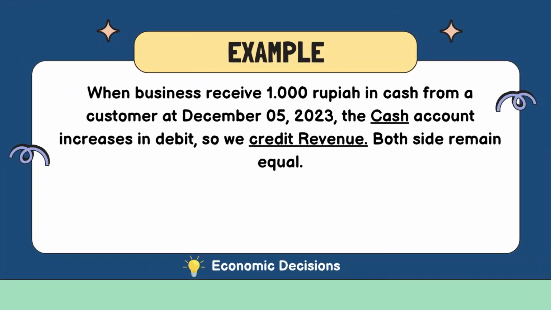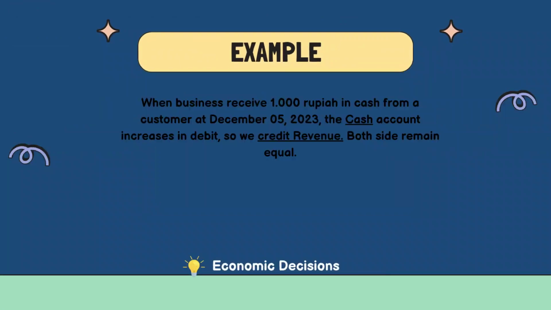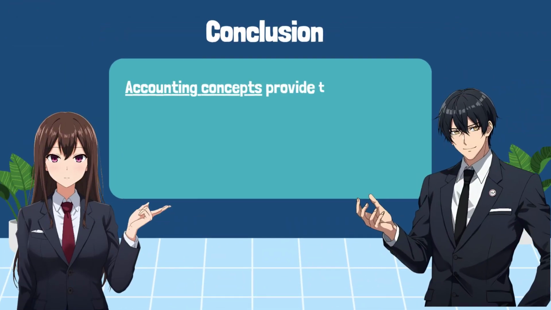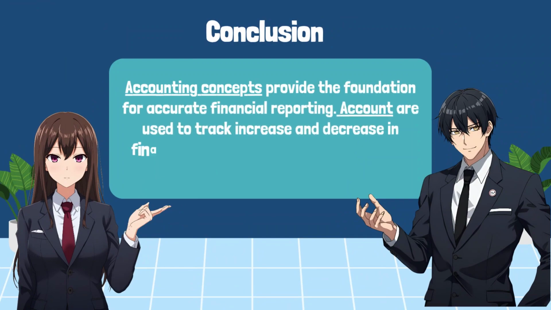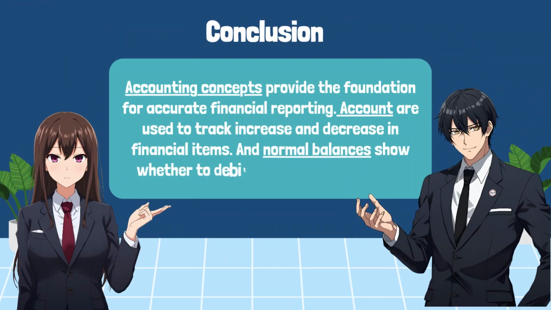Example: when a business received 1,000 rupiah in cash from a customer on December 5, 2023, the cash account increases in debit, so we credit revenue. Both sides remain equal. Accounting concepts provide the foundation for accurate financial reporting. Accounts are used to track increases and decreases in financial items, and normal balances show whether to debit or credit each account.